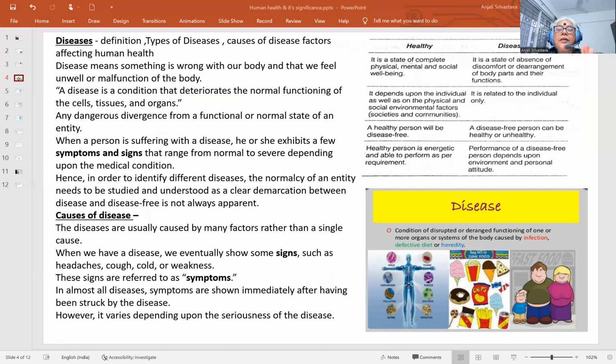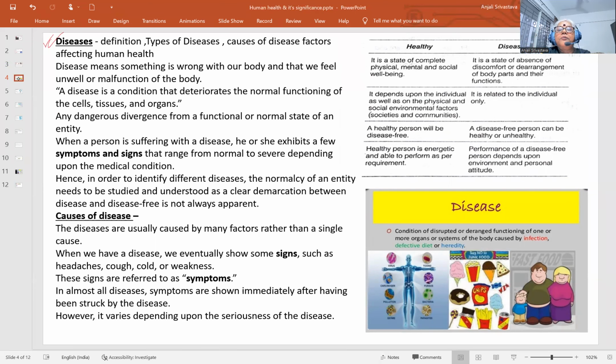When we are not feeling healthy, that may be physically, mentally, in our surrounding environment, or in social conditions, all of these come under the category of unhealthy. Certain specific features of those unhealthy conditions may be referred to as diseases.